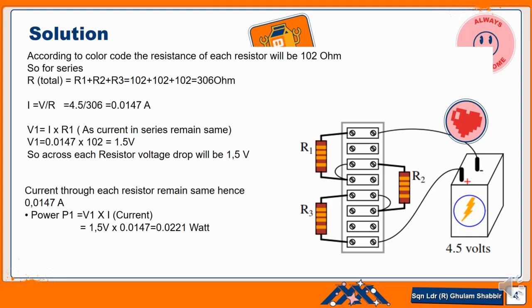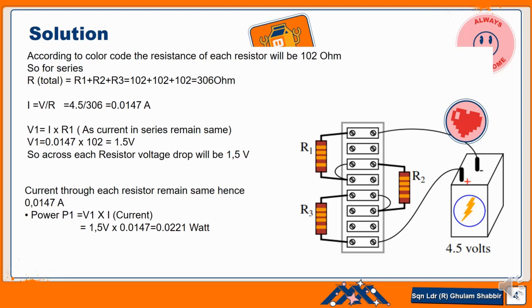So in series the resistors are added. The total resistance of this circuit will become R1 plus R2 plus R3, which is 102 plus 102 plus 102, equal to 306 ohm. This is the total resistance, or equivalent resistance, of the circuit. So instead of connecting three resistors in series like this, if we connect only one resistance of 306 ohm, the purpose will be the same.